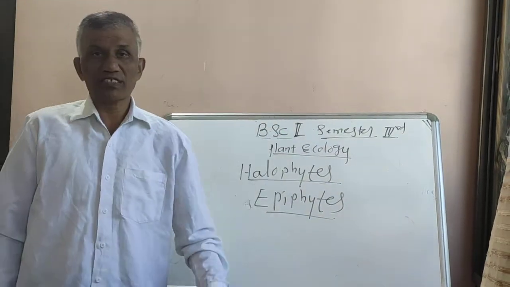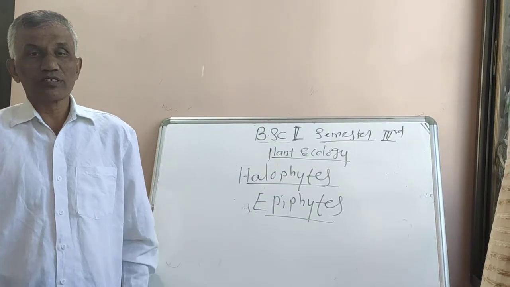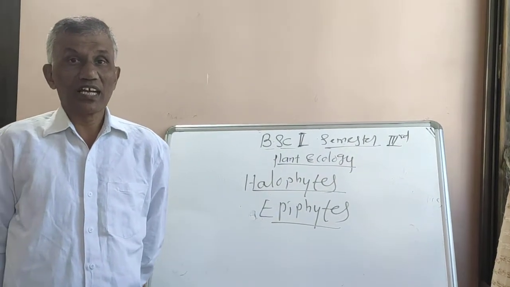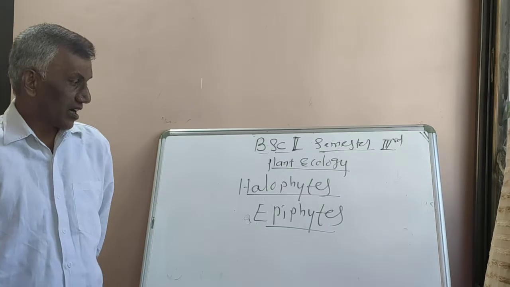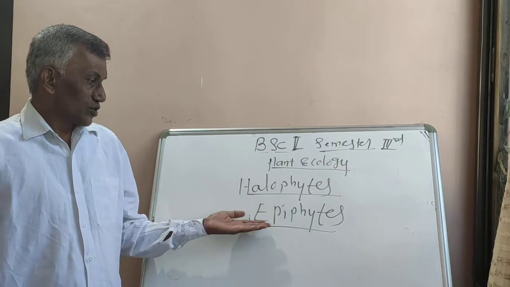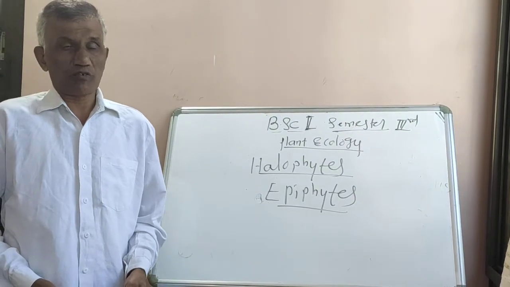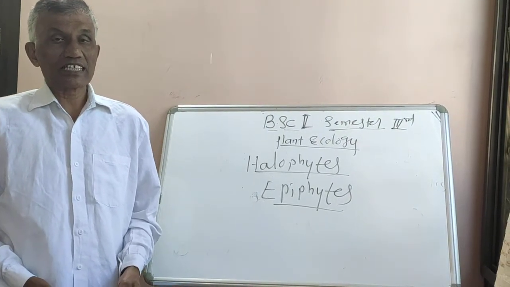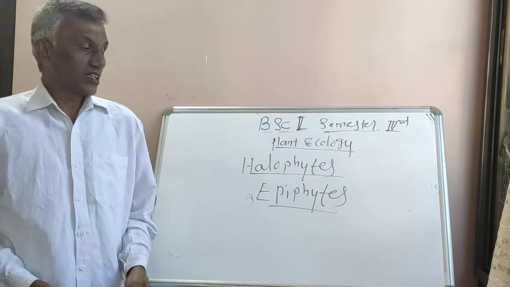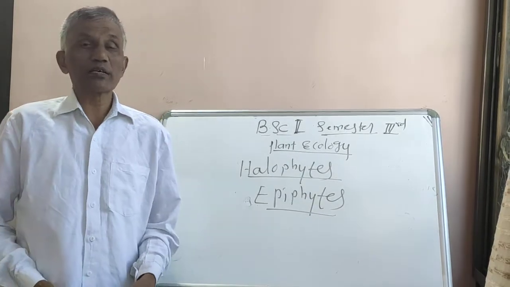So these epiphytic plants also have both morphological as well as anatomical adaptation. In case of epiphytic plants, we'll discuss the morphological adaptation, that is roots. Again here there are two types of root system.